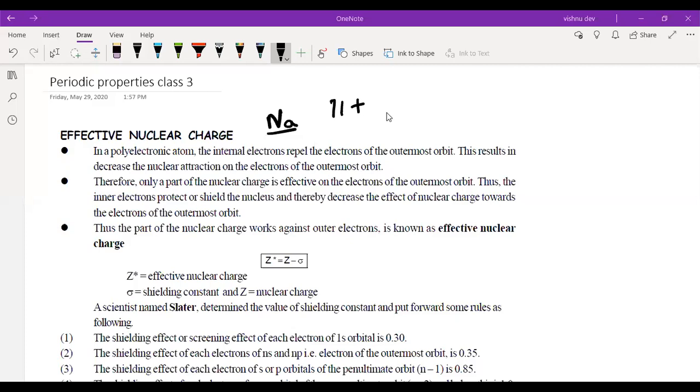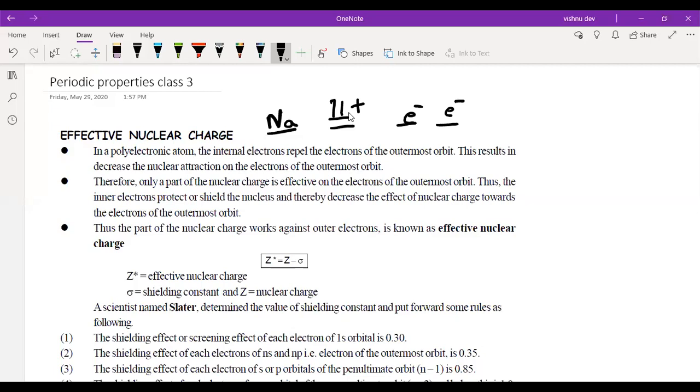So I can say that the effective nuclear charge, or the nuclear charge, is 11. So be it the electron of the first orbit or the electron of the second orbit, everyone should have the attraction because of this 11 positive charge.